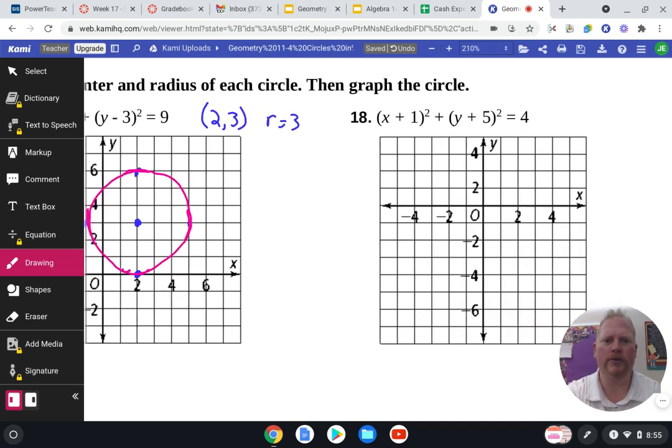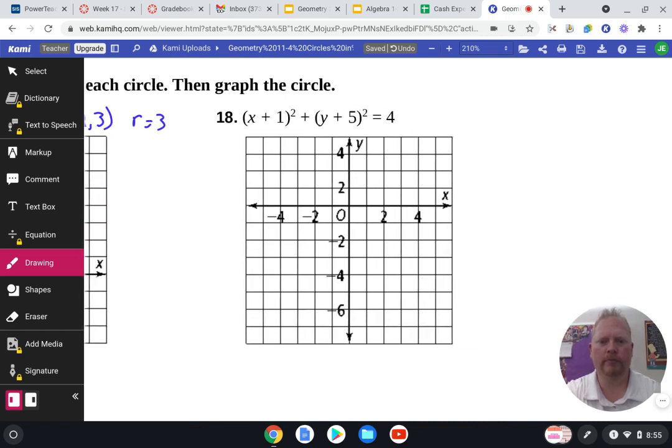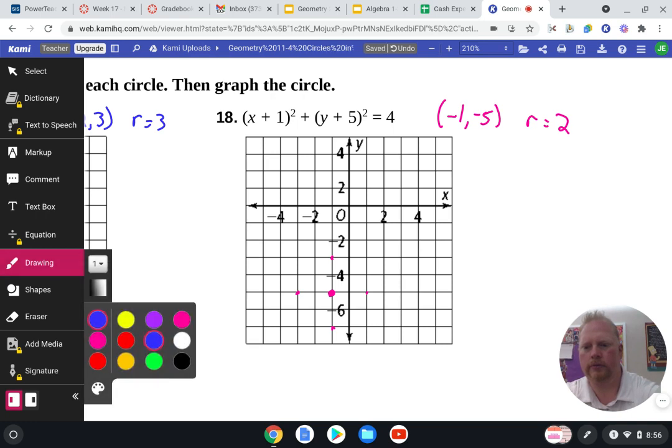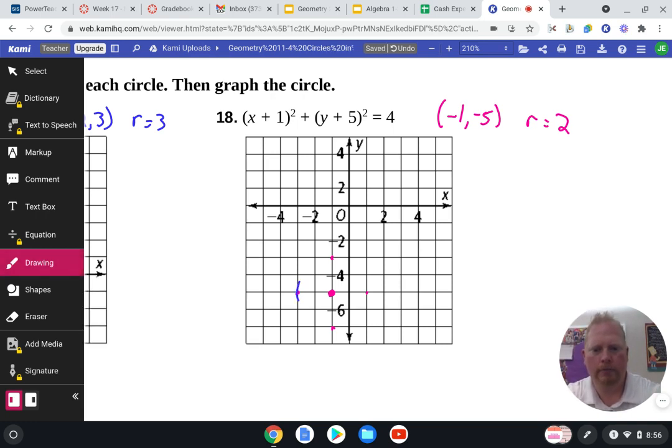Let's try one more of those. So my center is going to be the coordinate -1, comma, -5. And since it equals 4, my radius is 2. So go -1, -5. There's my center. Go out 2 in each direction, left, right, up, and down. Make the curve, and then connect it.